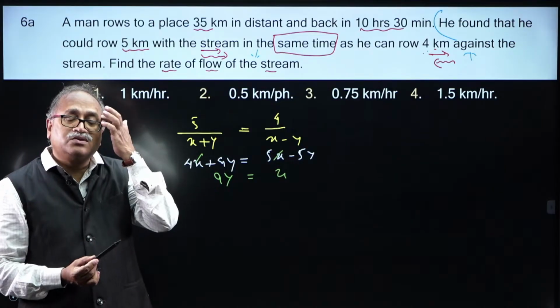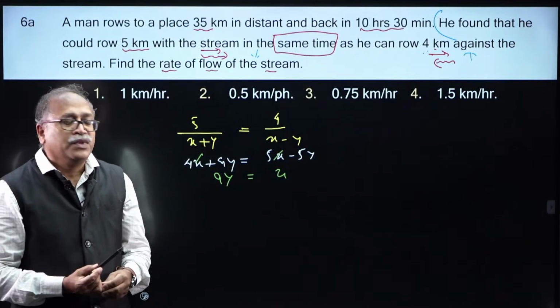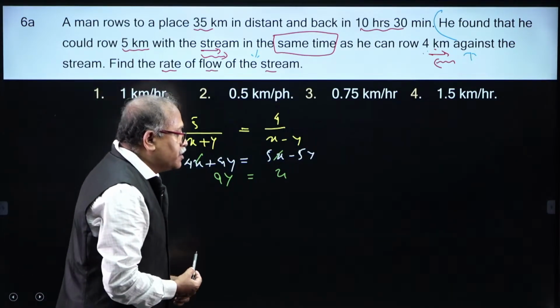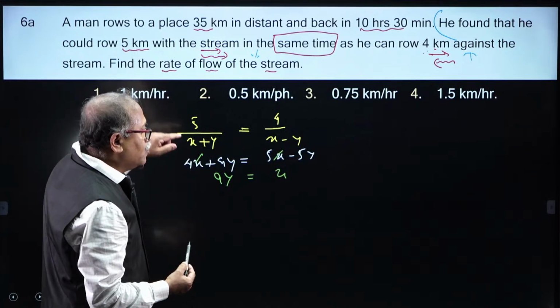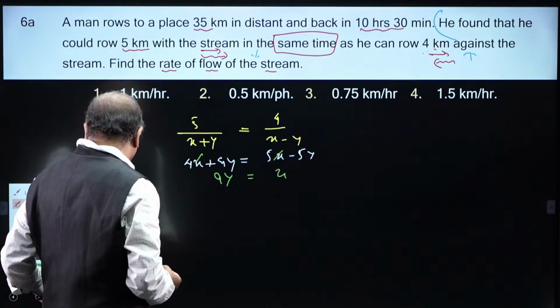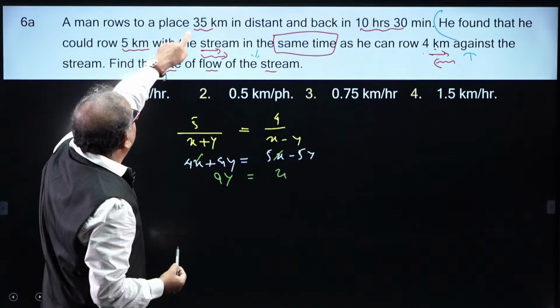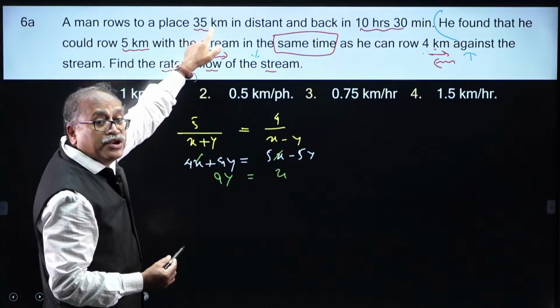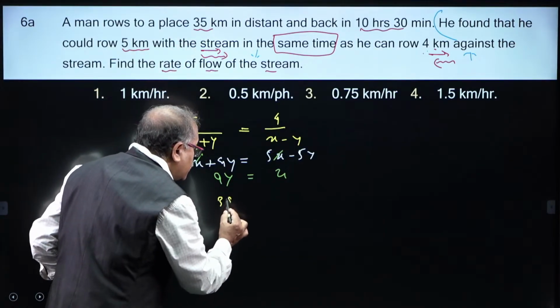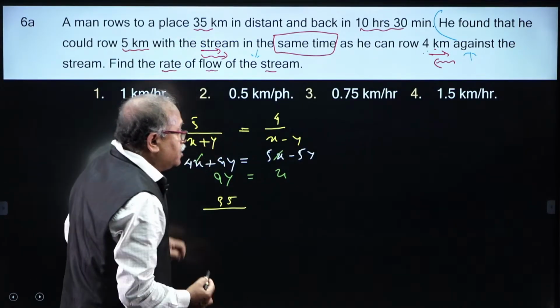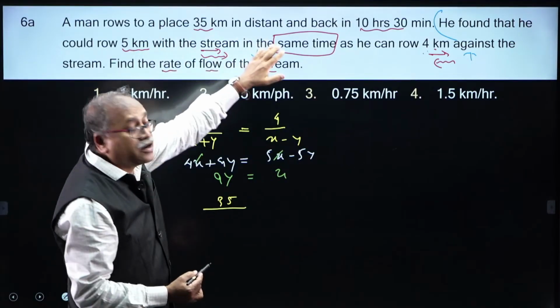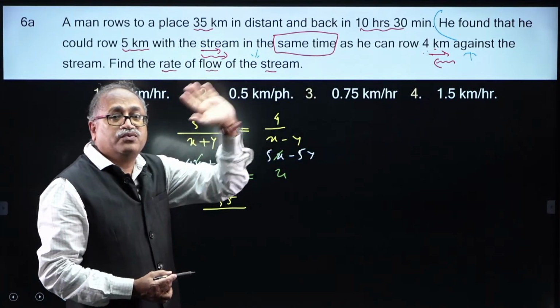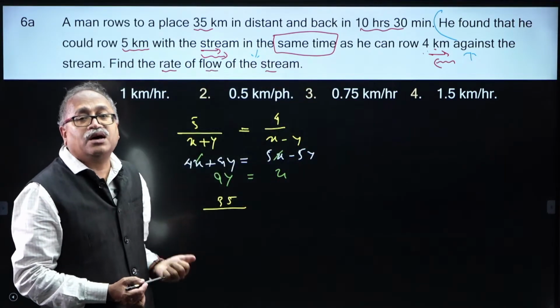So, x is equal to 9y, that is the ratio of x and y I am getting here. Now, I will go with this part, that is 35 kilometer. He goes and comes back, once downstream, the other upstream.